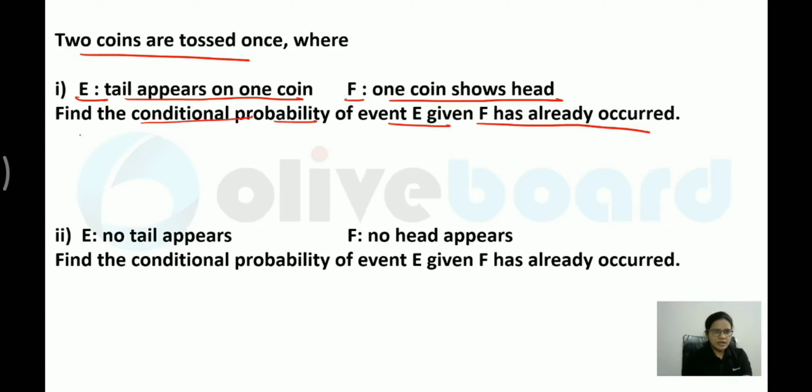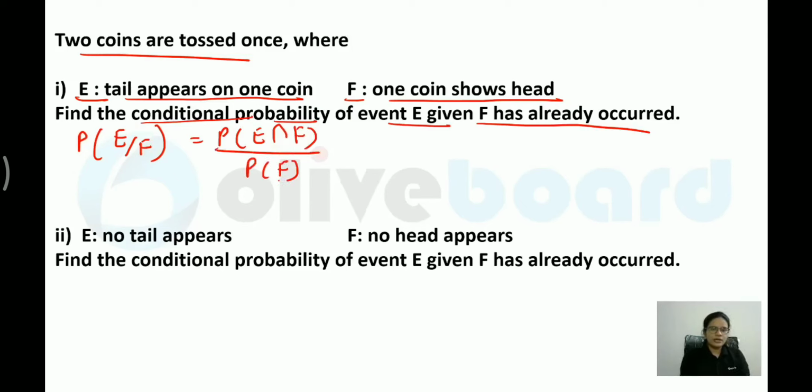That means probability of E, given that F has occurred. So what would be the formula? Probability of E intersection F divided by probability of F. Now let me calculate these values. What will be the probability of F over here? One coin shows head. One coin shows head means head tail or tail head, because you are tossing two coins in this case. Getting it?